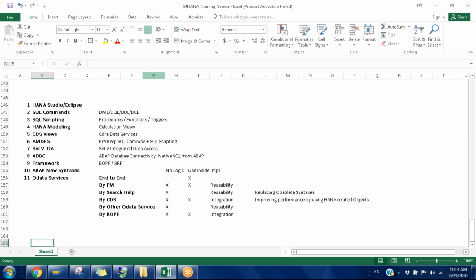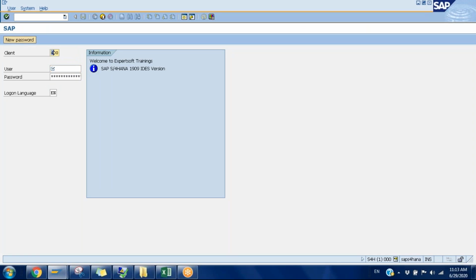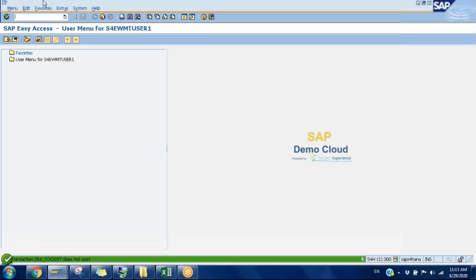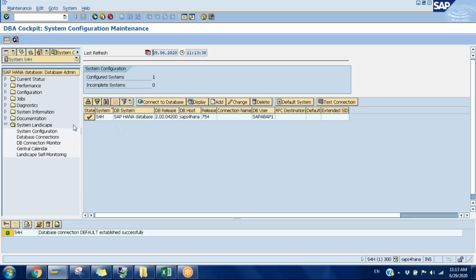Is your system running on a HANA database or a secondary additional database? It's running on a HANA database, and then in production they have to install the secondary database also. Secondary database is also there. Yes, it is the secondary database connection also. Okay, have you ever seen the DBA cockpit transaction code? Yes. Yeah, okay. Generally, this particular system is running on only one database.